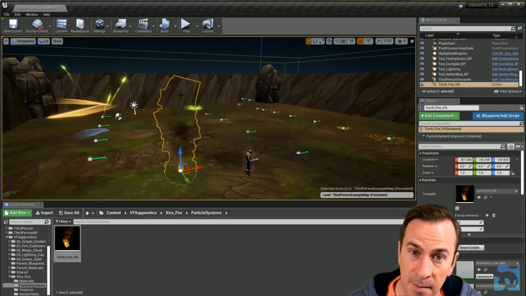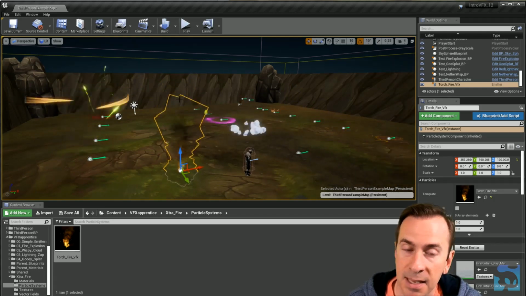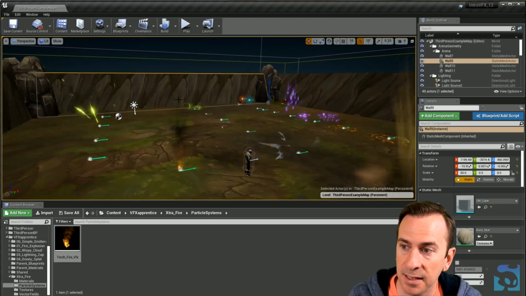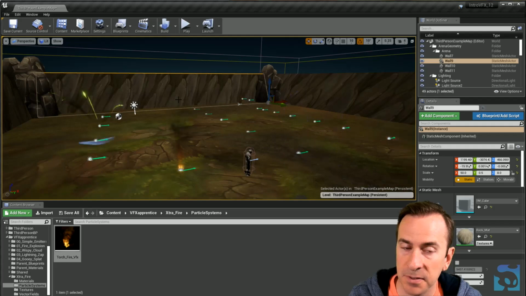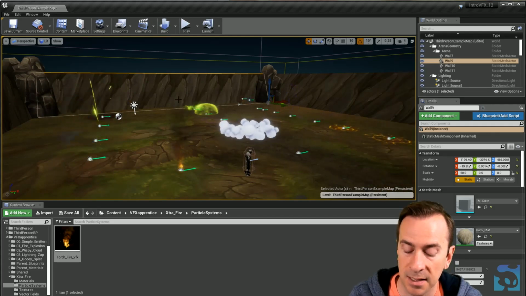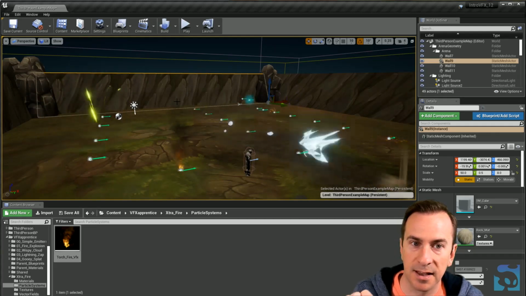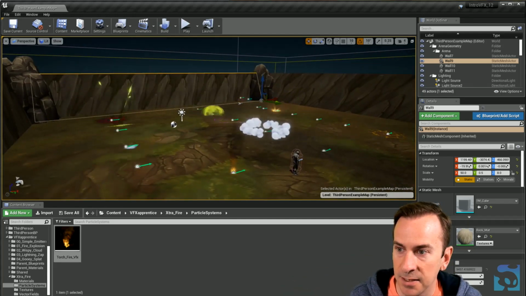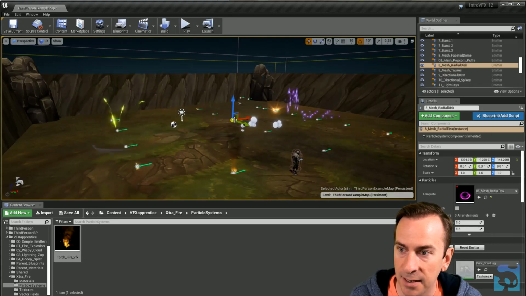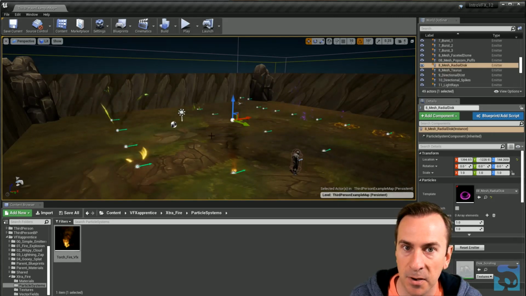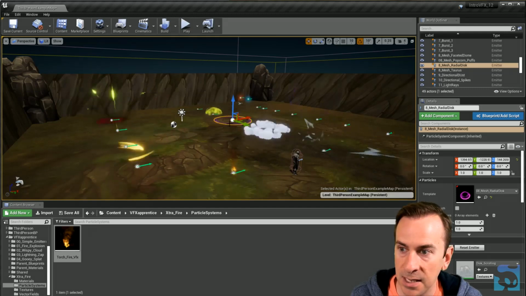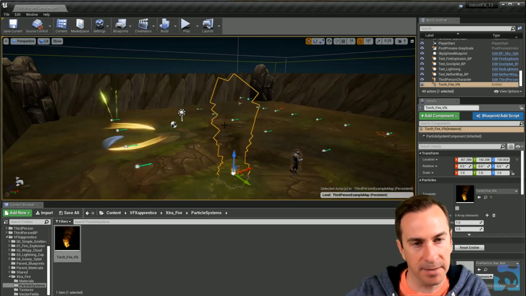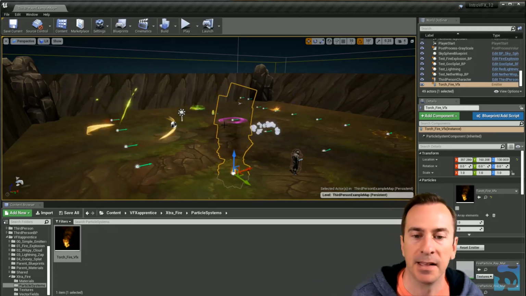Also, T is another really common one to help you out. If I hit T, and sometimes it's turned off by default, it's select translucency. See, I'm clicking on that smoke, but it won't select the smoke. It's selecting the thing behind it because it clicks through the translucency. Now this would actually be nice if there was tons of smoke in the foreground and I wanted to select that gizmo back there, then the smoke wouldn't get in the way of it. But if I do T and I click that, then it selects that transparent thing in front of it. Does that make sense? So T is a really handy one as well.